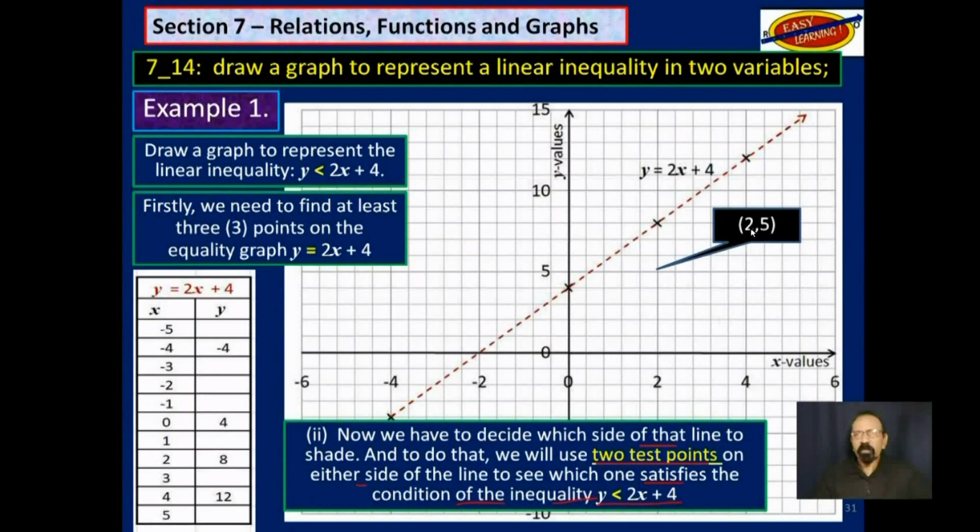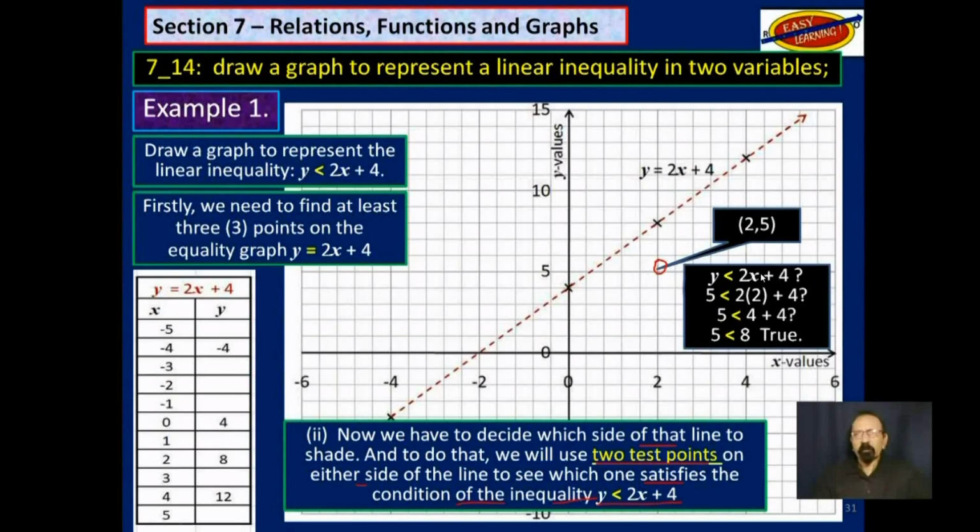So if we choose this point here, 2, 5, we substitute it in the inequality, we find that 5 is less than 8. So any point you choose on this side here, below right, will satisfy that inequality. Let's choose another point on that side.